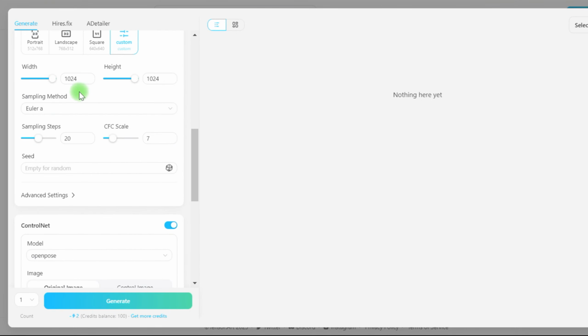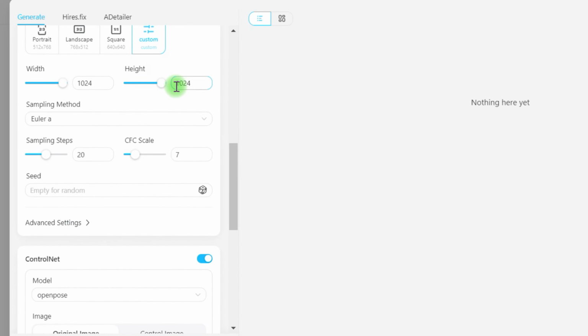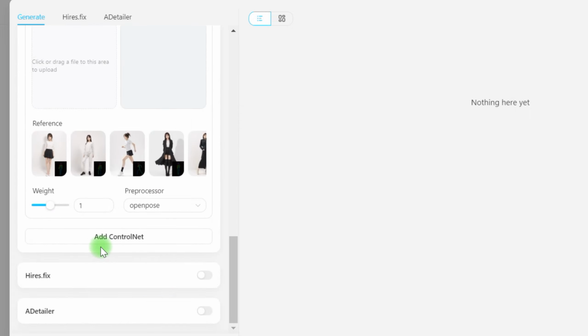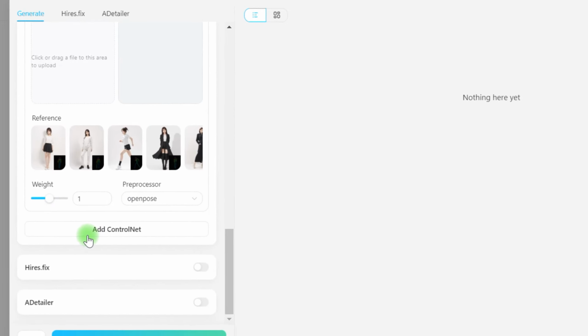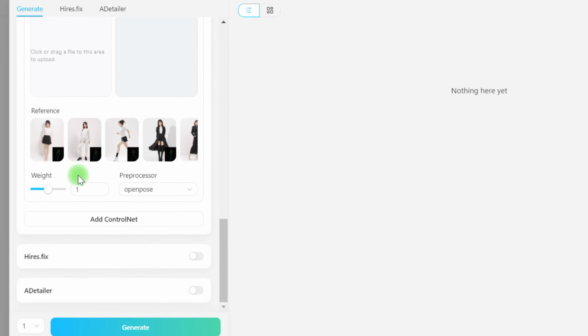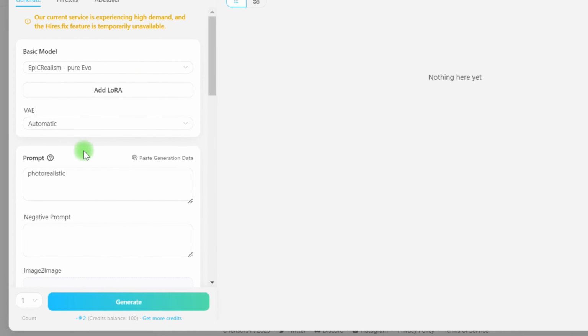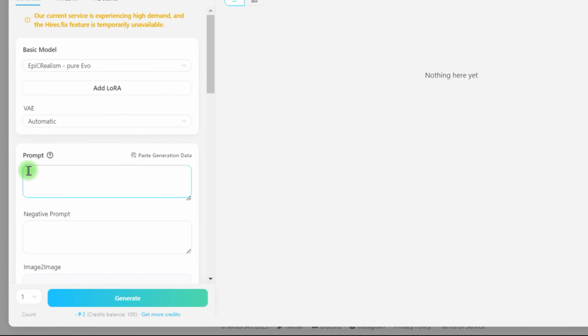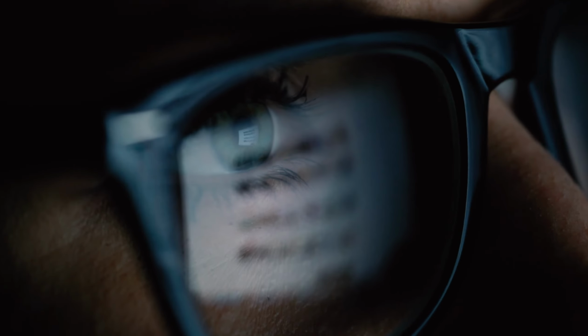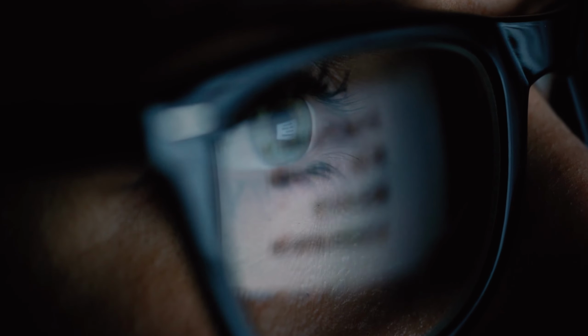So, if I chose 2x and create a picture with a resolution of 1024 by 1024, the final image will be 2048 by 2048. Remember that invoking this function will cost you an extra token. The same is true for a detailer. It operates in a slightly different manner, but the idea remains the same, and it will cost you an extra token. So after you've wrapped your brain around everything, let's get started on producing a picture.